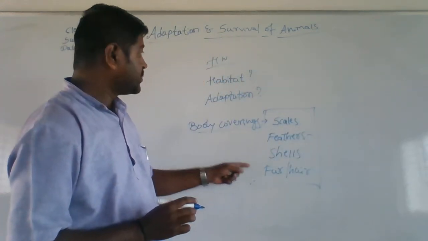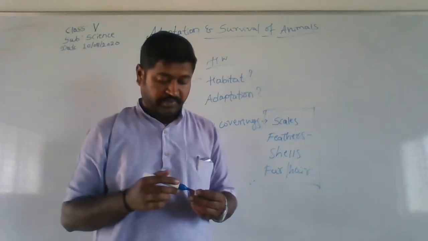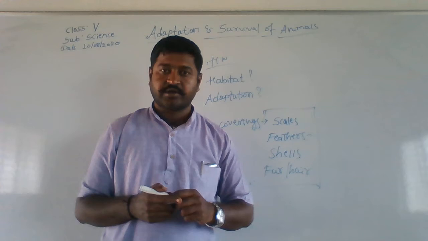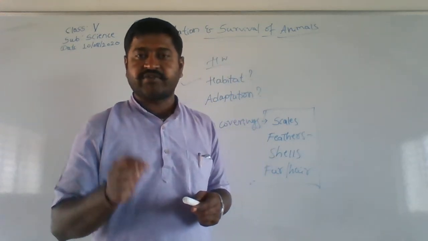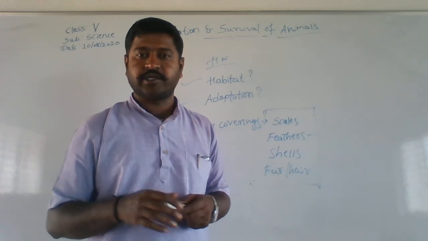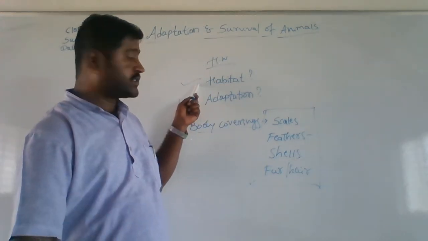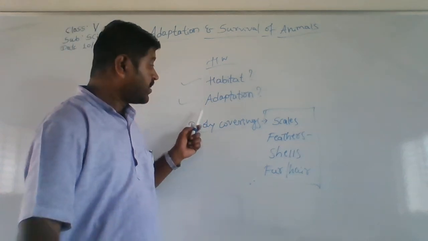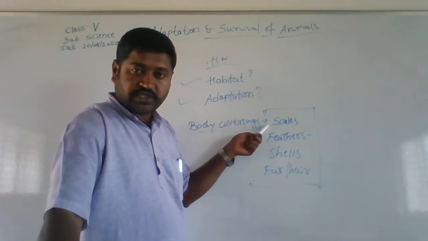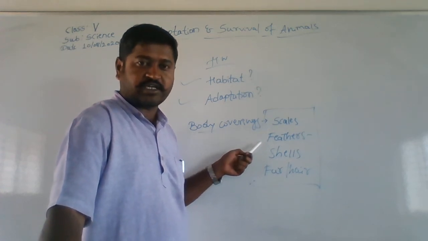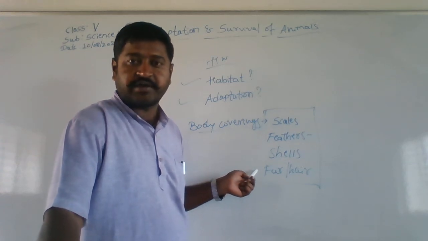And apart from this, define habitat and adaptation. Is this clear? If you have any doubts, call and clarify them on the school number. We will be available, right? So today's homework: define habitat, define adaptation, give one example each for adaptation through scales, feathers, shells, and fur and hair.